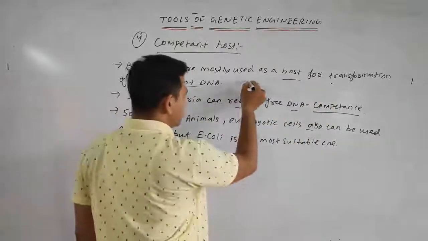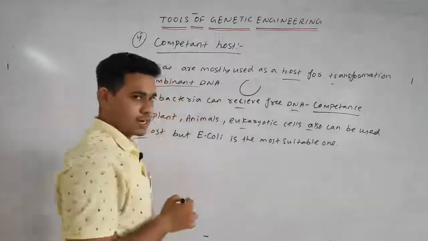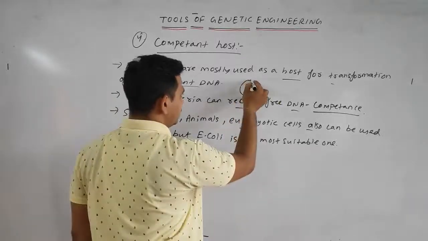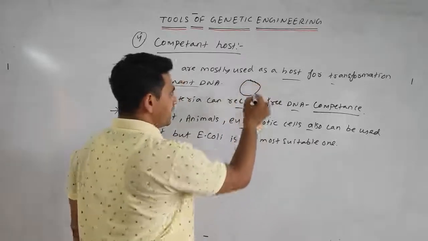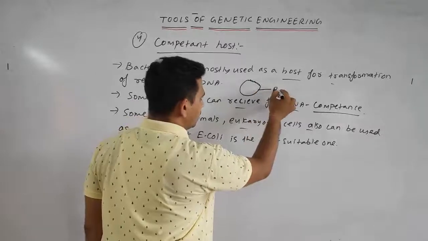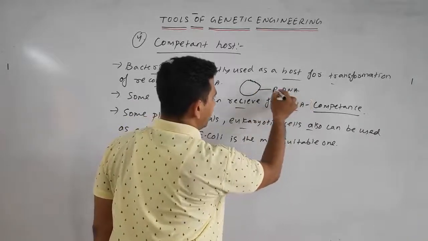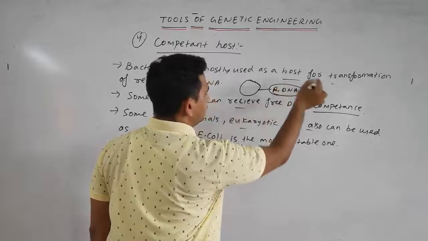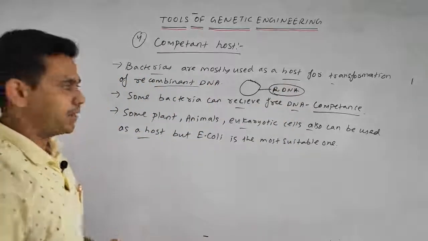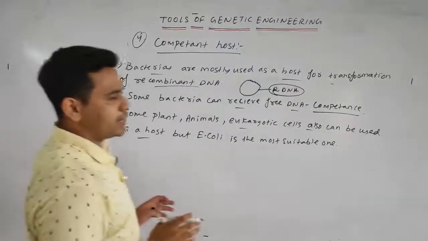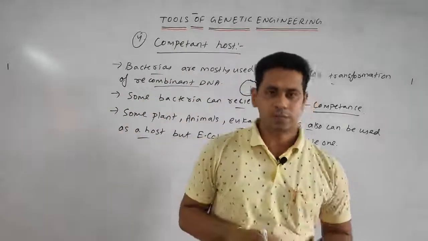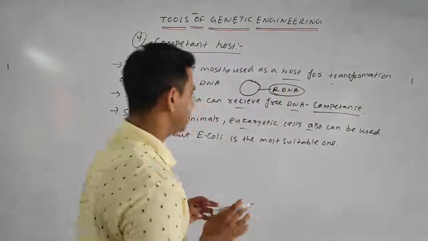Recombinant DNA means the vehicle DNA or cloning vector combined with the foreign DNA, and this recombinant DNA is transformed into the host where it replicates.